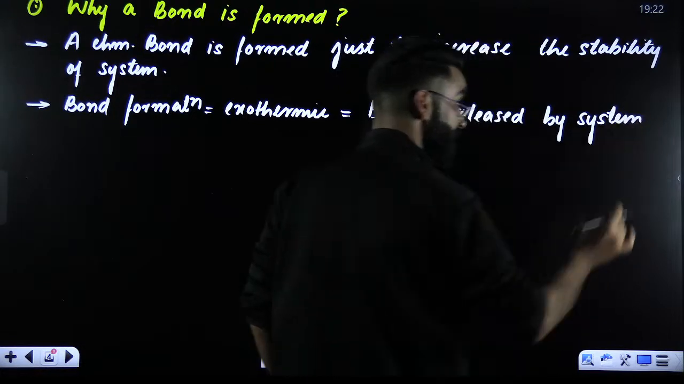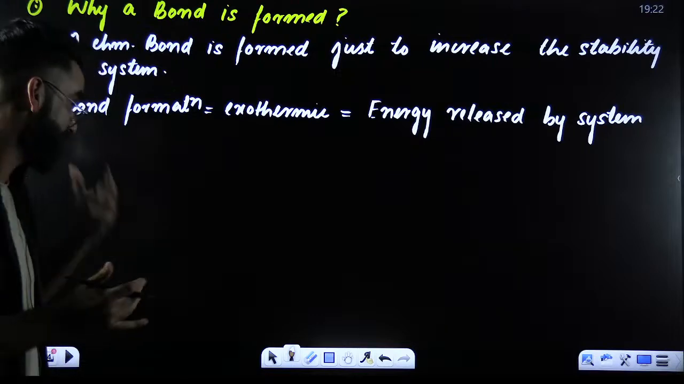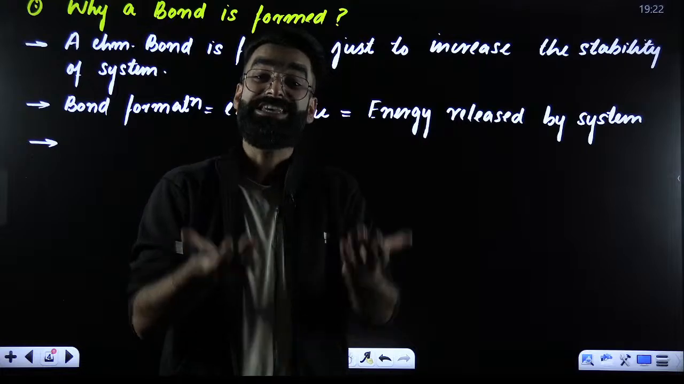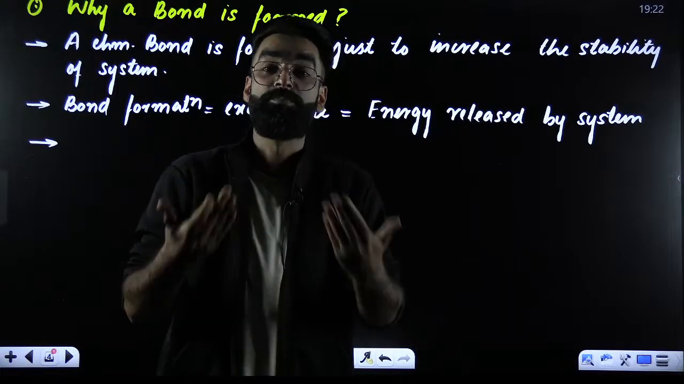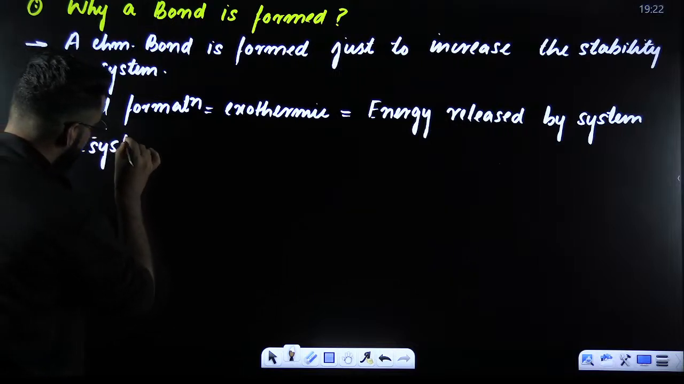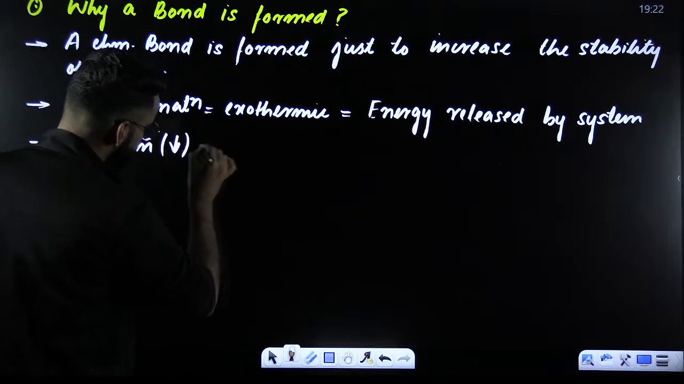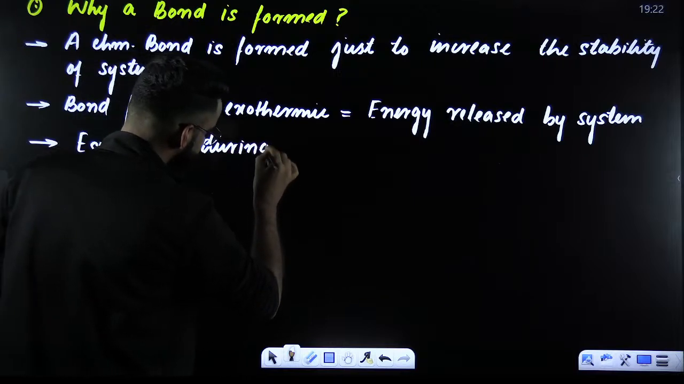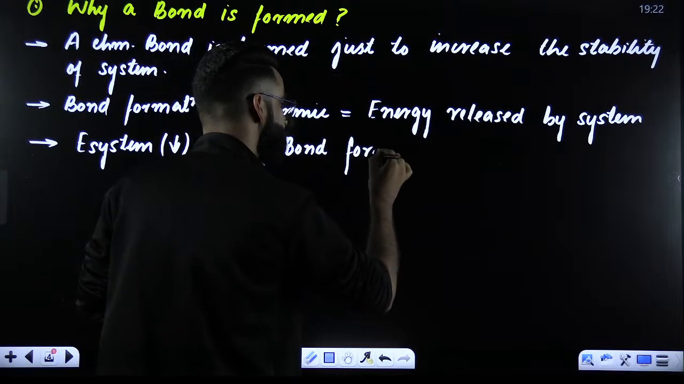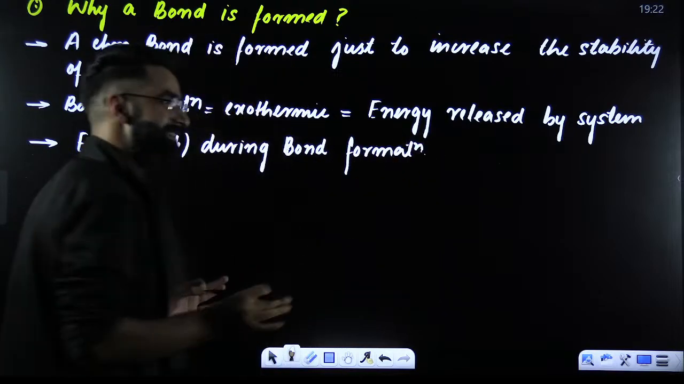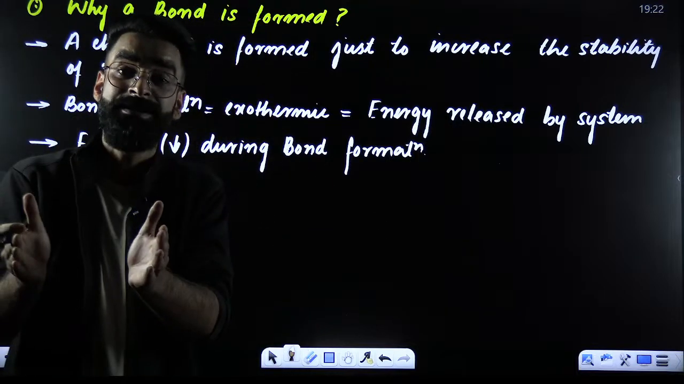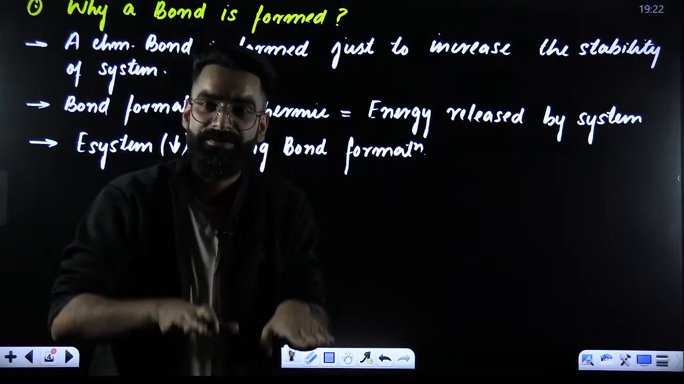And during bond formation, if energy is released by the system, now think over it. If energy is released by the system during bond formation, the energy carried by the system decreases. I'll say the energy of the system decreases during bond formation. Since it's exothermic, energy is released, and if energy is released by the system, the energy possessed by the system decreases.